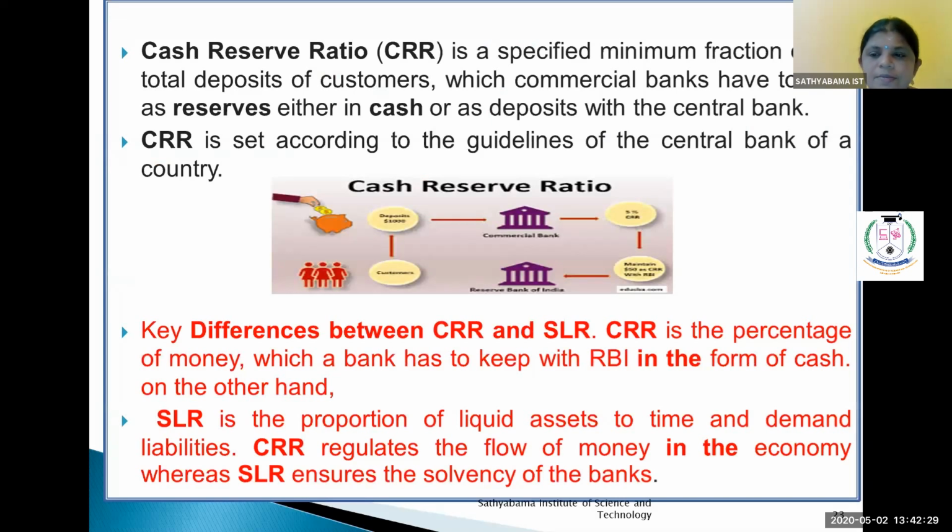What is the difference between CRR and SLR? CRR is the percentage of money which a bank has to keep with the RBI in the form of cash. On the other hand, SLR is the proportion of liquid assets to time and demand liabilities. CRR regulates the flow of money in the economy, whereas SLR ensures the solvency of the banks.